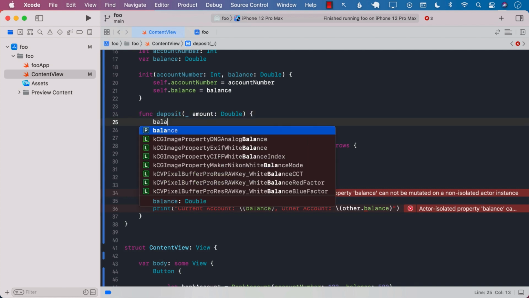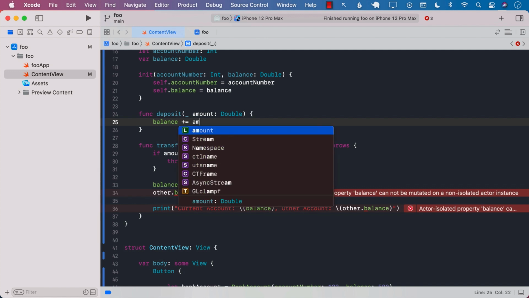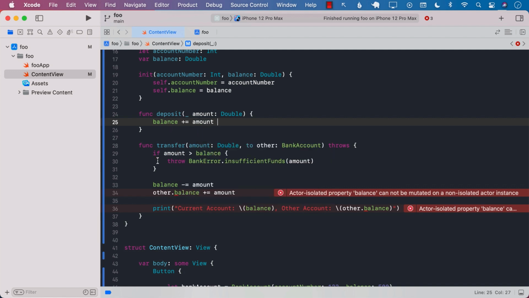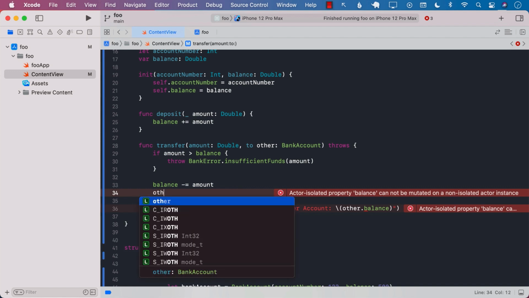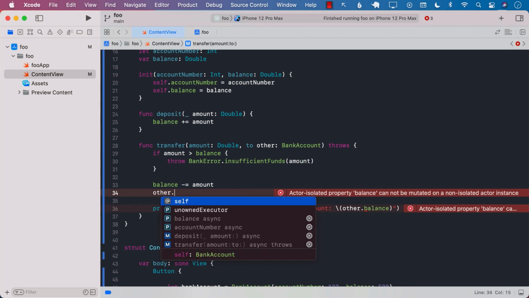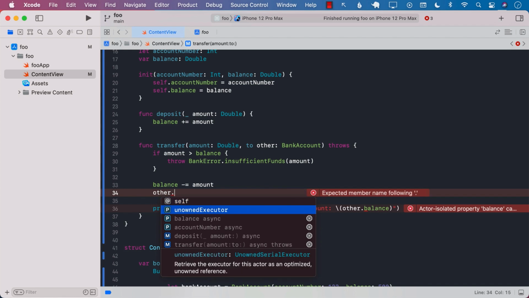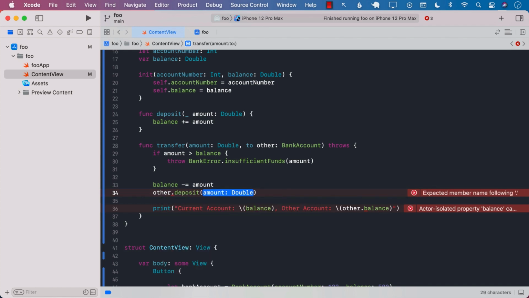Over here, I'm simply going to say balance plus equals amount. That is fine. And instead of changing one of the properties of an object, because if we're allowed to change it, guess what? We're back again with the race condition. Who's going to change it first? And then everything gets messed up. So what we need to do is allow the actual object to change that number.